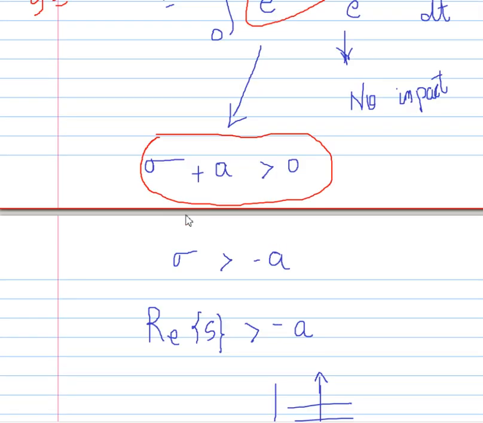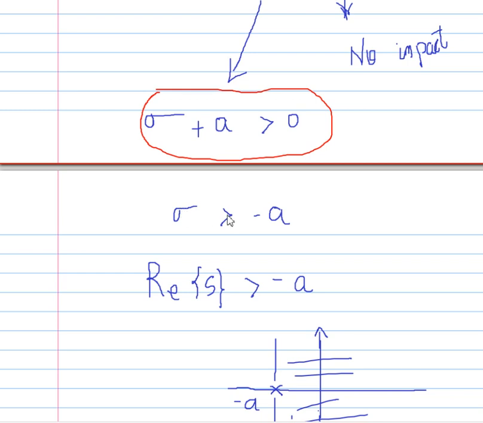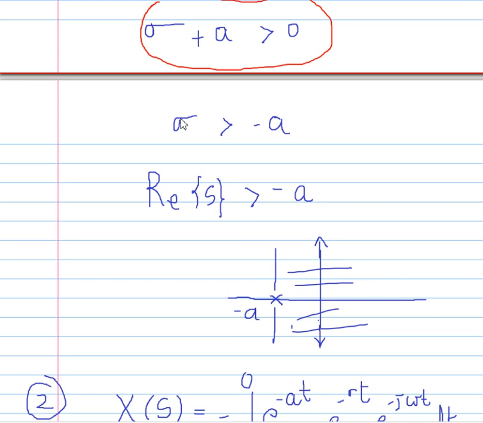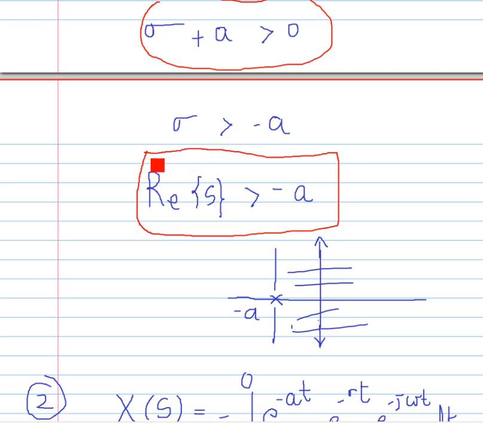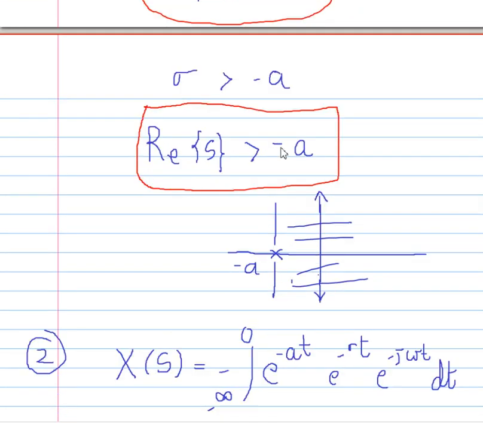Sigma plus a greater than 0, therefore sigma should be greater than minus a. And what is sigma? Sigma is a real value. So the real part is greater than minus a. This is what ROC is. Minus a will be a point on the negative x-axis, and greater than means on the right-hand side.